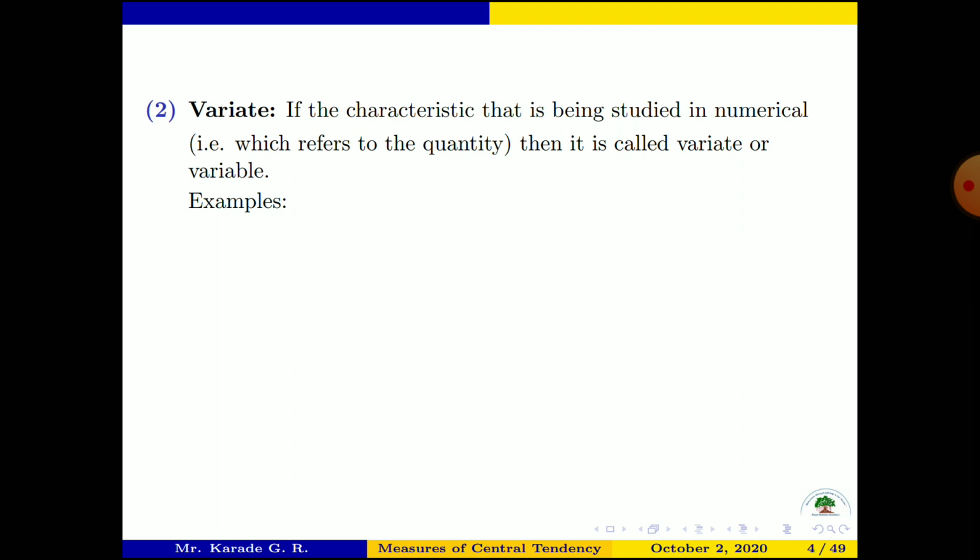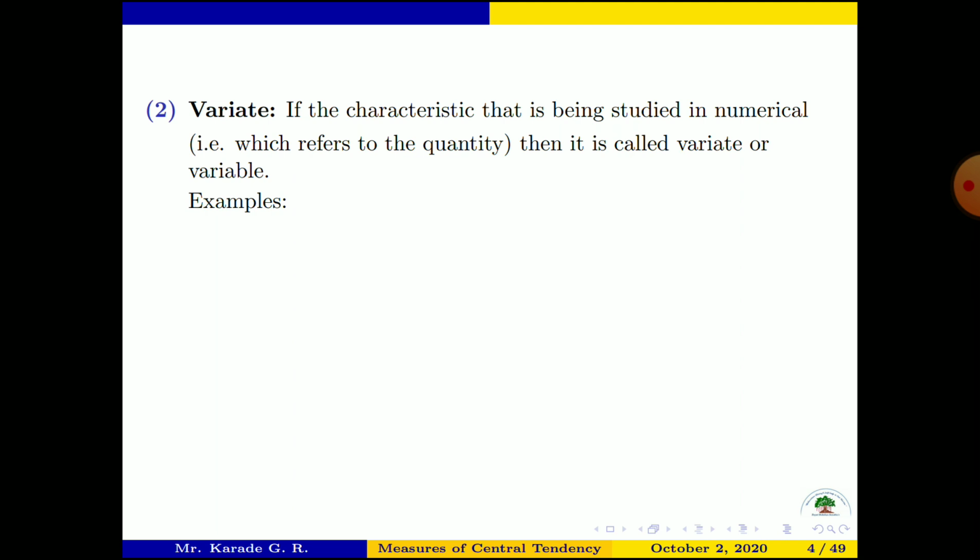Vary means change, variable means changeable, and variate means an entity which changes. That is called a variate, an entity which changes. So see here the definition of variate.